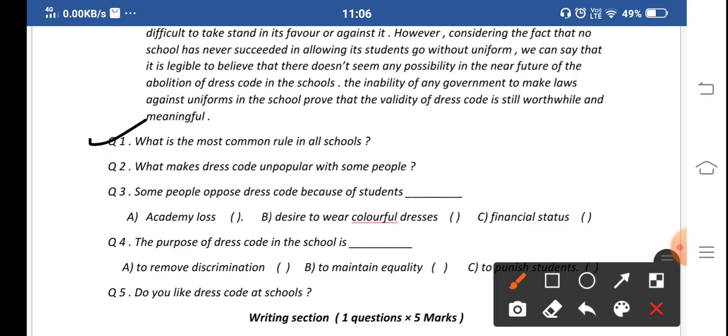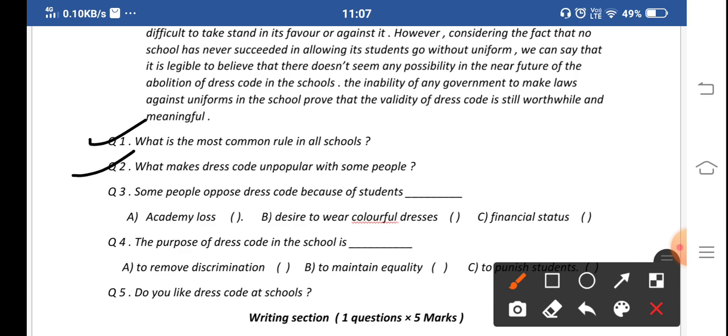Question number one: what is the most common rule in all schools? We are all studying in schools, so we have to tell here what the common rule in schools is. So the first question is being revised in our minds.